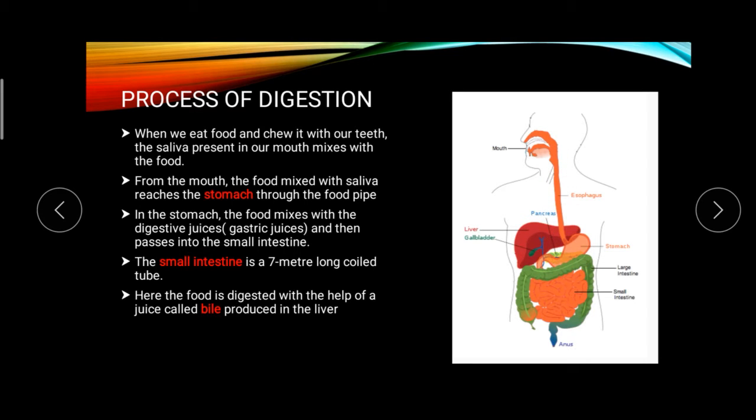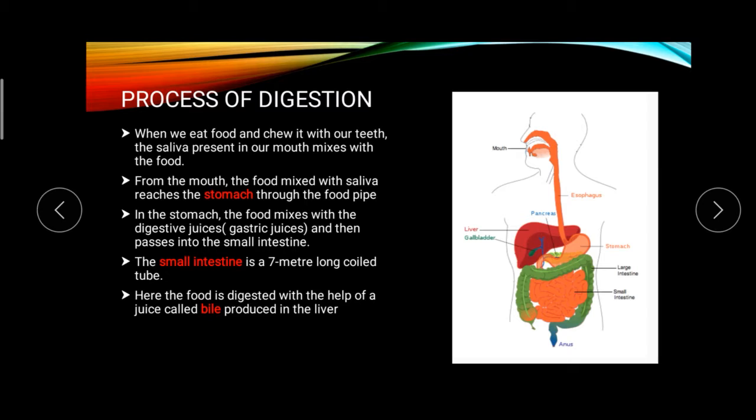In the stomach, the food mixes with the digestive juices and then passes to the small intestine. In the stomach there are some digestive juices, gastric juices. So the food mixes with this juice and then passes to the small intestine. Here you can see the stomach connected with the small intestine. Inside the stomach the food is mixed with the gastric juices and then it is passed to the small intestine.